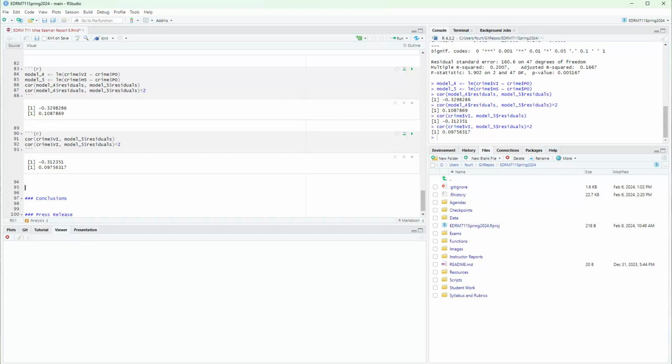So let's write this up. I'm going to go ahead and create some text and then copy it in. So here is some text.